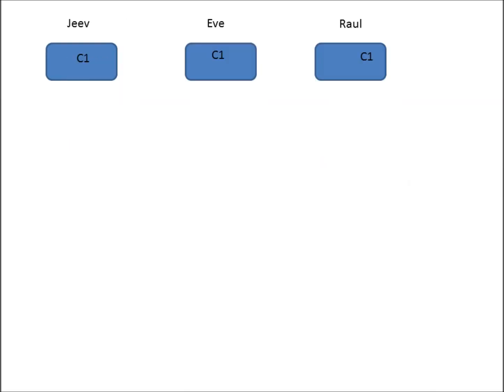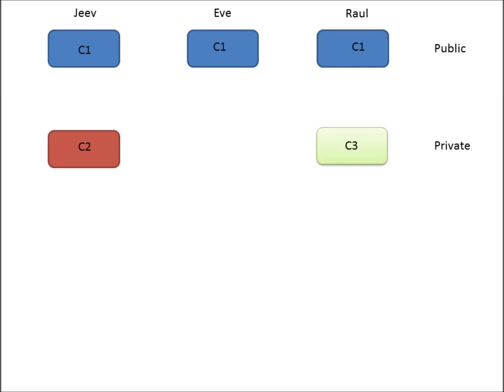Now let's say Jeev and Rahul want to have a secret shade color between them by exchanging information on an open channel, which means Eve, the eavesdropper, or everyone else is able to listen to this. To do this, there are several steps. First, Jeev and Rahul agree on one common color. In this case, we call it C1, which is public information or a public color. Then they both pick a secret color of their own. Let's call them C2 and C3, which are not shared with anyone else, so these are private.